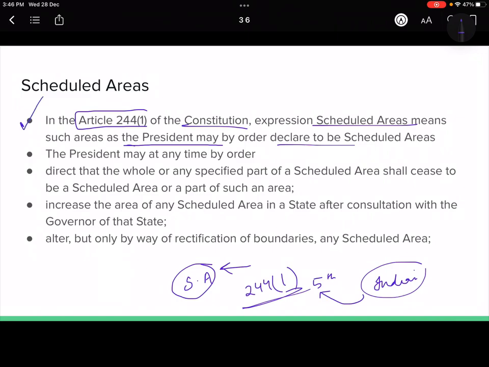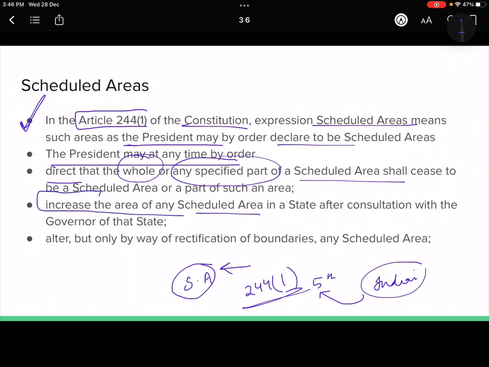Okay, first thing. Then the president may by order at any time direct that the whole or any part of the scheduled area shall cease to be. Okay, he can increase the area of a scheduled area, he can alter, he can decrease the boundary, increase, change the name, rectify the boundaries, he can do anything.